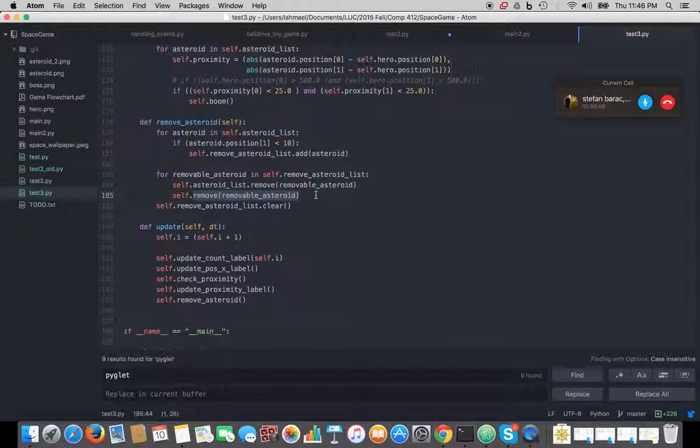Yeah, so that was an excellent idea to avoid, like you were saying, just creating asteroids until we fill up the memory of the computer. We noticed that if you try to modify the list while you're iterating through the list, that gives you an error. So we created 2 lists, and then I set this value up here to 10, so you can see them come off the board.